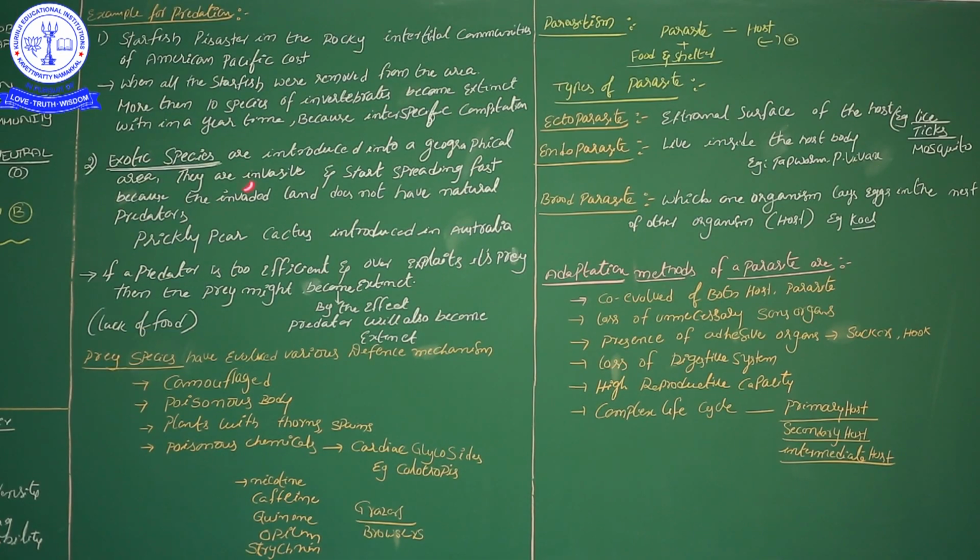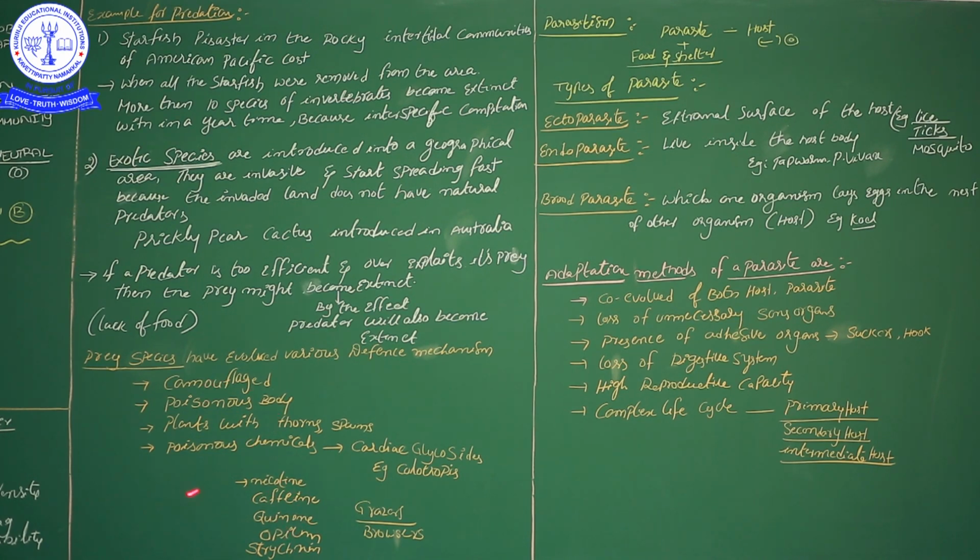Dear students, up to now we discussed one of the interactions. That interaction is predation. Okay, how predation plays an important role in the biological controlling method. How the predators get benefited from the prey. For avoiding the predators, how the prey show adaptations. Here we saw some animals and plants.